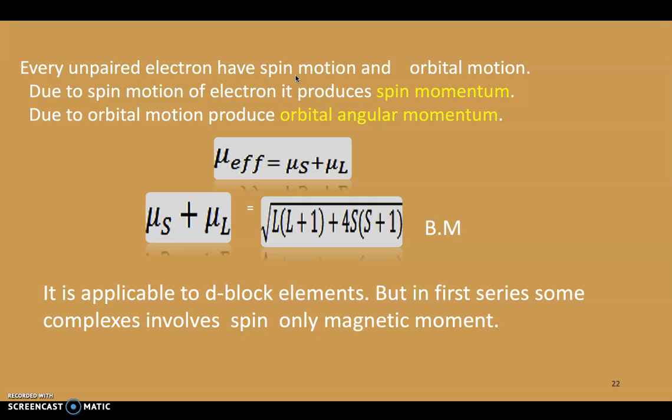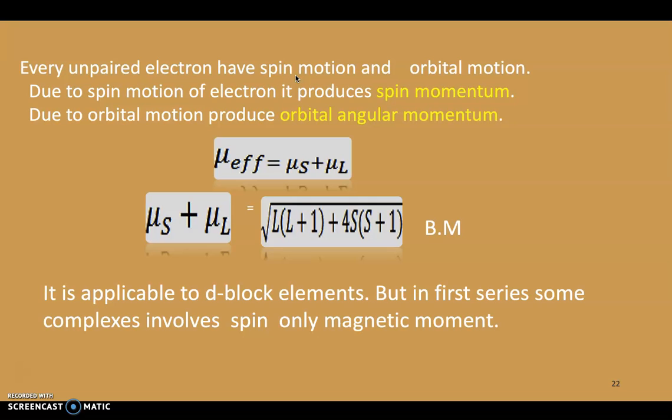Listen carefully. Electron motion is of 2 types: one is spin motion and another one is orbital motion. Like our Earth has both spin motion and orbital motion. Spin motion means spinning around itself. Orbital motion means that along with spinning around itself, it rotates around the nucleus.